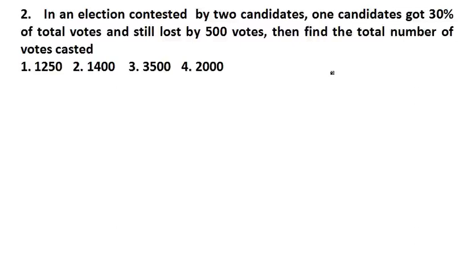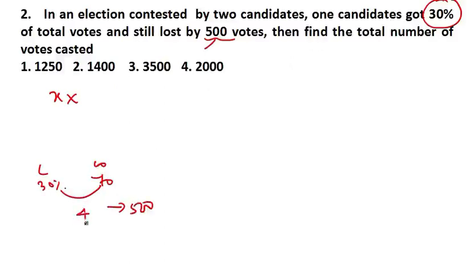Okay, so I can assume that the total number of votes cast is x. One candidate got 30% and lost by 500 votes. That means if the loser gets 30%, the winner gets 70%, and their difference, given in the question, is 500. In percentage terms it is 40%.